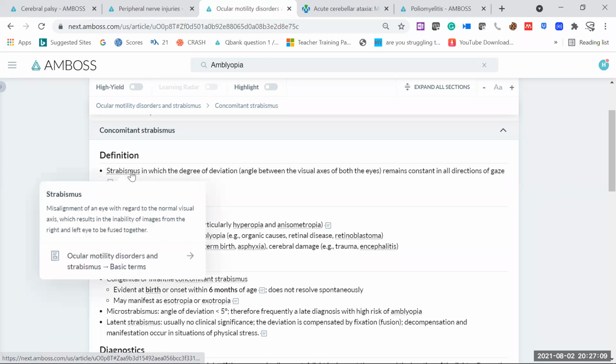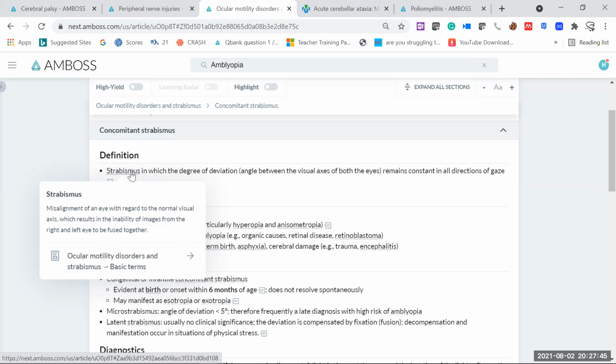So it's a misalignment of an eye with regard to the normal visual axis. Whatever the normal visual axis is, if you can appreciate that the eye is misaligned with the normal axis, you can say that's a strabismus. And if there is misalignment, we always have to go for cover testing. We have to cover one eye and see the movement in the other eye. If the other eye is moving laterally, you can say the cover test is positive, and that's the most initial test which we usually go for in checking strabismus or amblyopia.